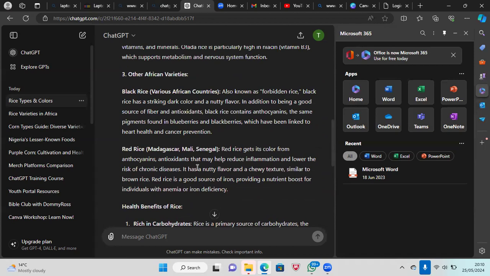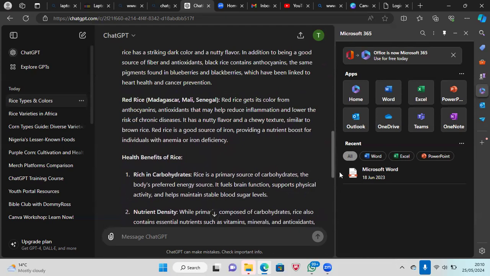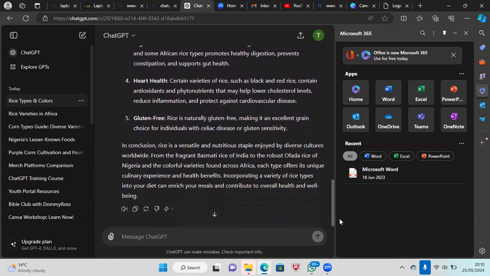So what it has done for us now is give us more information about black rice and the red rice. Black rice is usually known as forbidden rice. It mentioned the texture, the color, and it explained the fibers and the nutrients in each type of rice. Underneath, it then explains to us the health benefits of rice: rich in carbohydrate, nutrient density, digestive health, heart health, etc.